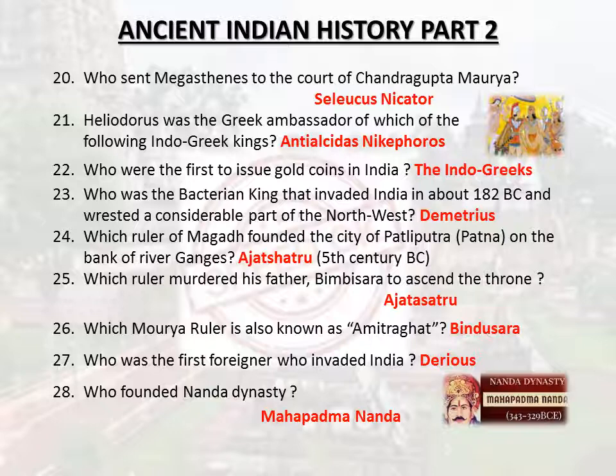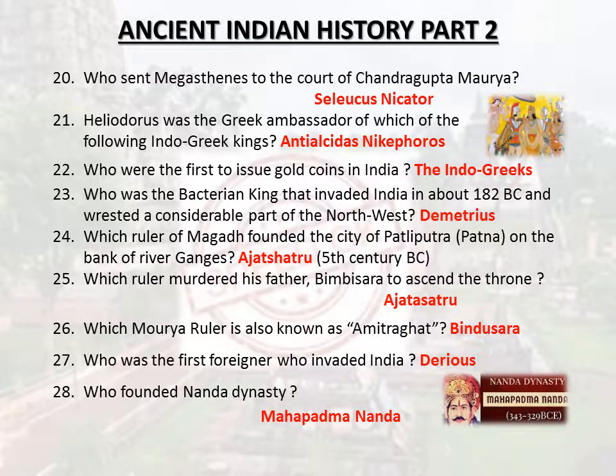Who were the first to issue gold coins in India? The Indo-Greeks. Who was the Bactrian king that invaded India in about 182 BC and wrested a considerable part of the northwest? Demetrius. Which ruler of Magadha founded the city of Pataliputra, Patna, on the bank of river Ganges? Ajatshatru, 5th century BC. Which ruler murdered his father, Bimbisara, to ascend the throne? Ajatshatru. Which Maurya ruler is also known as Amitraghat? Bindusara. Who was the first foreigner who invaded India? Darius.